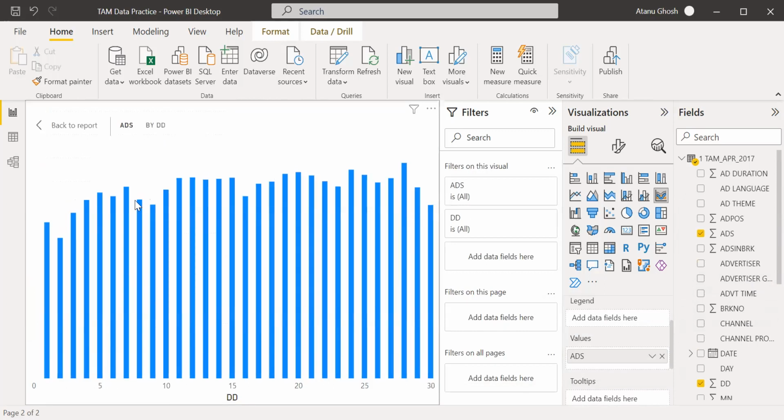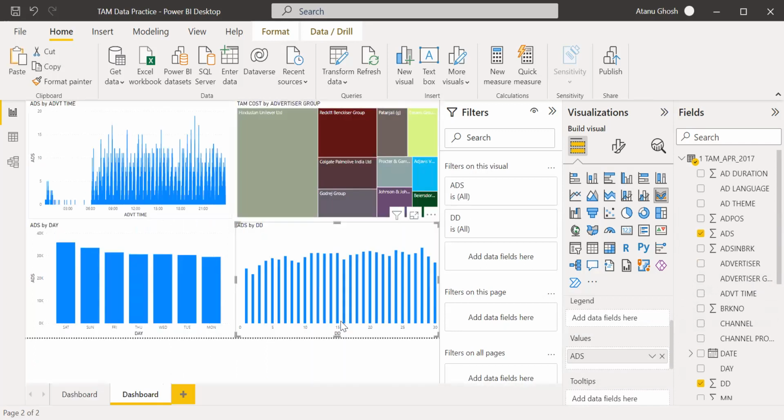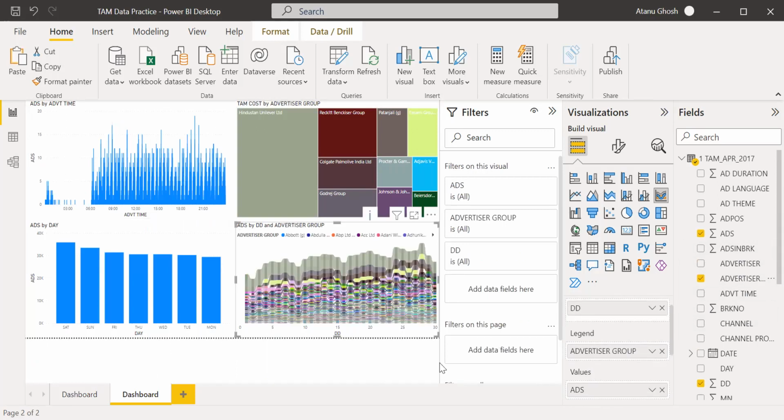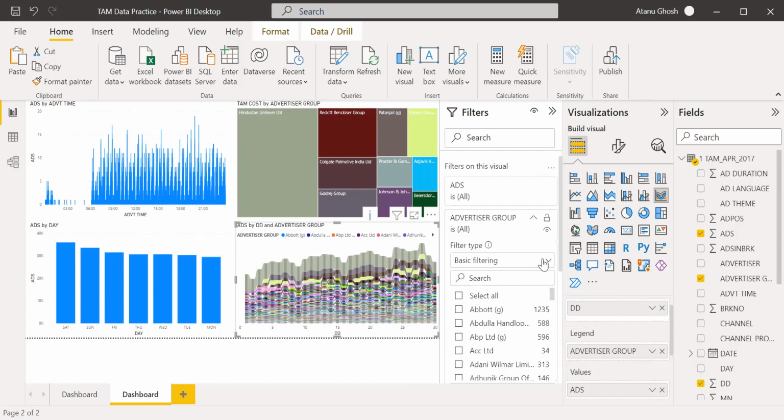So this is the day of the month in April. In April, it's similar to the line chart that we saw. How many ads have we got in April? We saw that towards the end of the month there are more ads. But now I want to break it down to, let's say, advertiser group. Too much data.